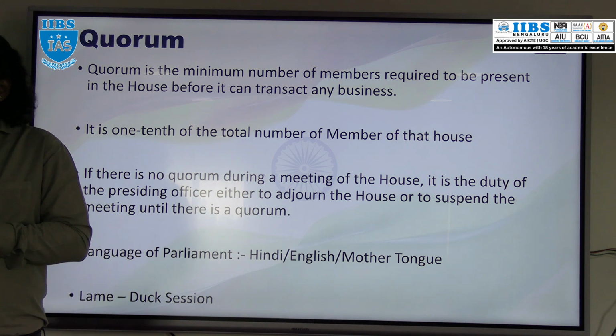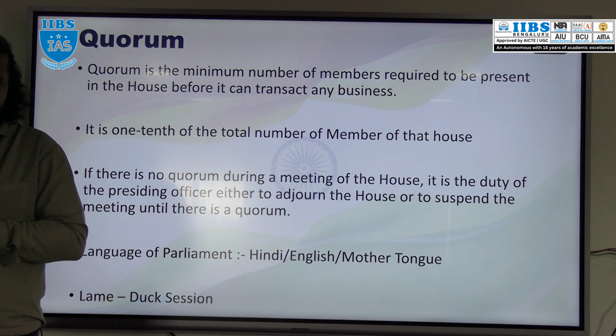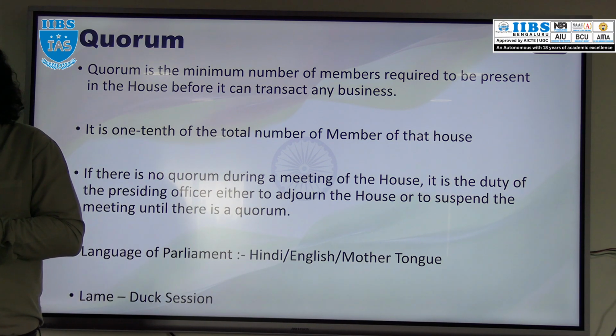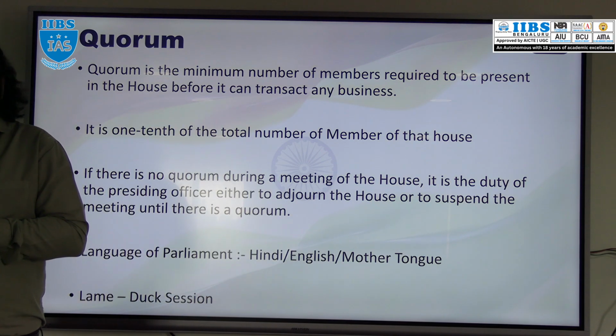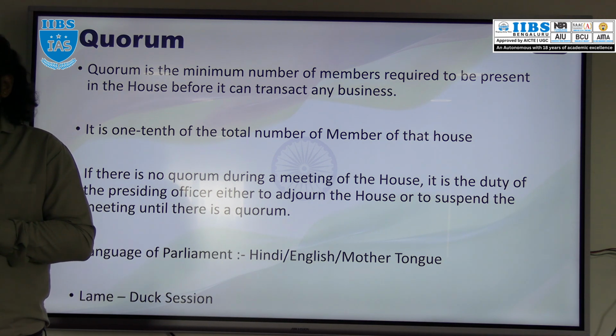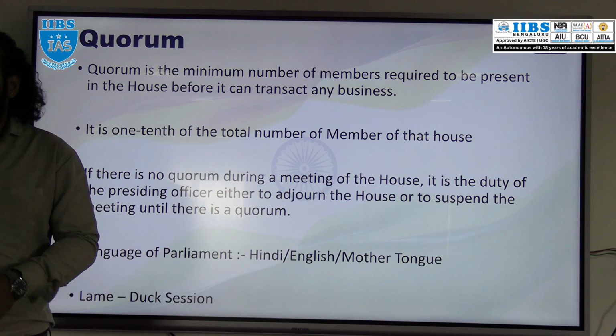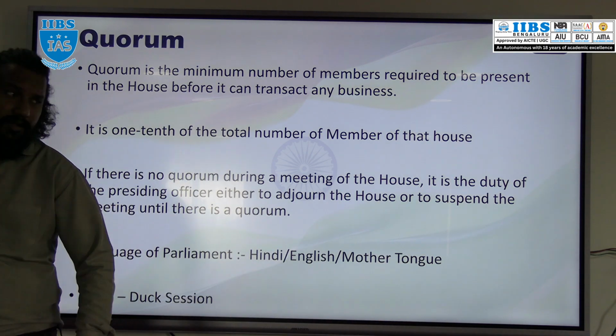For example, now next month, in April, we have elections. This month they have conducted the session. All MPs are there, they are discussing, they are voting and all those things. So for all those MPs, that session is a lame duck session, because they don't know whether they will be there in the next session. Because they will be elected by the public or not, there is no guarantee. So it's like a last session for them of that particular Lok Sabha. That session is nothing but a lame duck session. Understood? So this is about the Parliament.